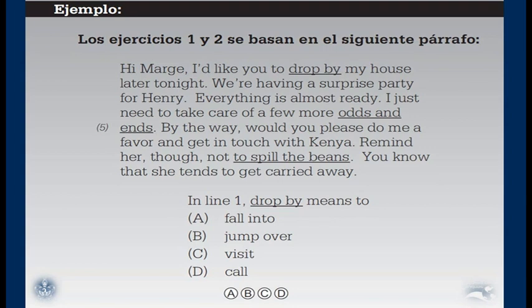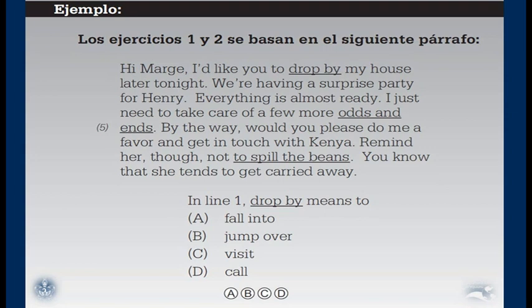And the question is, in line 1, drop by means to, and we have the options: A, fall into; B, jump over; C, visit; D, go. We have 4 options. These are multiple choice questions.